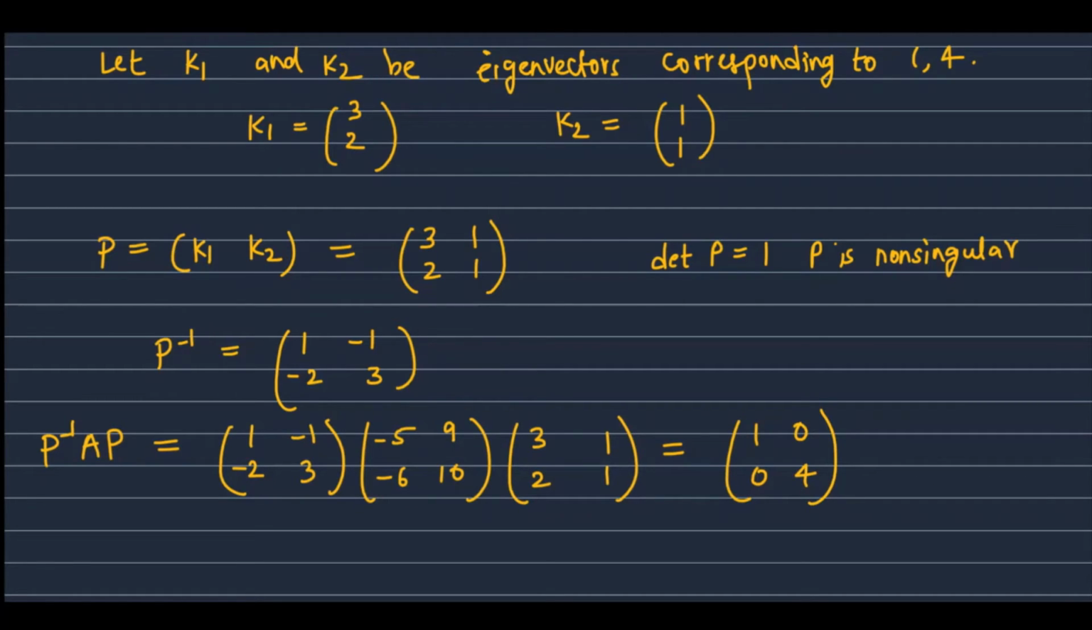Now we can see that this is a diagonal matrix. So we have diagonalized the matrix A, and the matrix P is the matrix that diagonalizes A. We also note that in the diagonal matrix, the diagonal values are the eigenvalues 1 and 4 of the matrix A. Similarly, we can do it for a 3 by 3 matrix also.